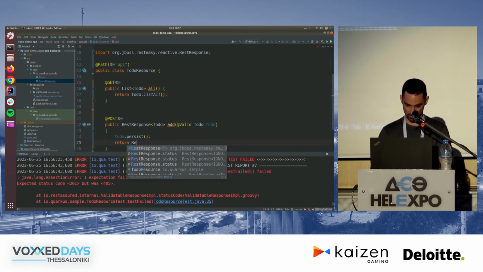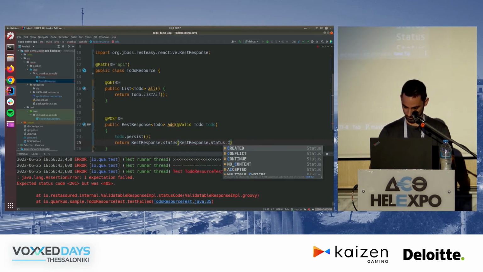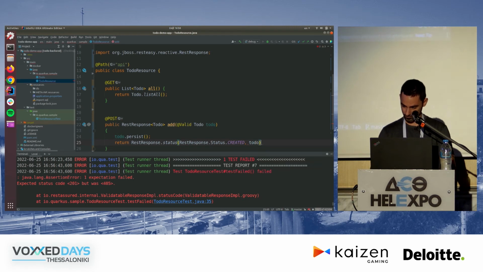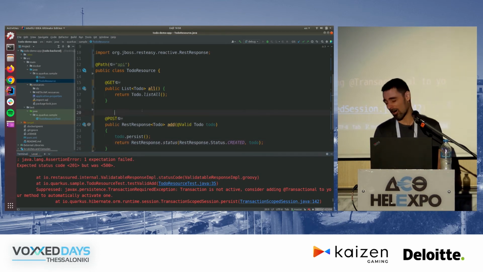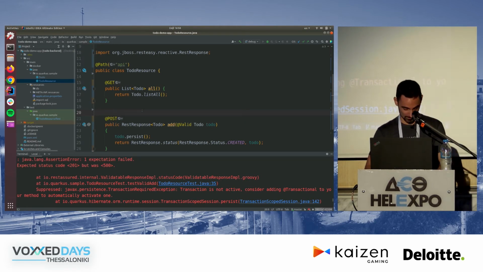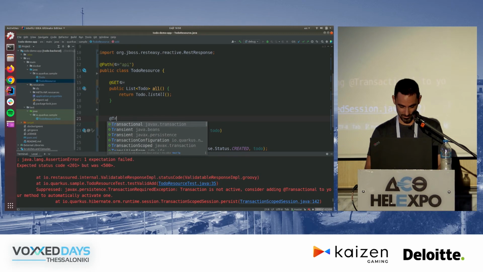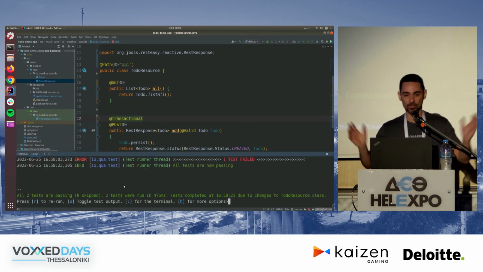And I'm going to return a REST response status created, and to do. I'm going to go back here in the console, run it, and let's see what we got. We got 500, and it's telling me that, oh yeah, you have not added transaction annotation. My boss's boss, who's like a huge transaction fan, would be very, very angry. So let's make him happy by adding transactional that he implemented. And now the tests work, right?